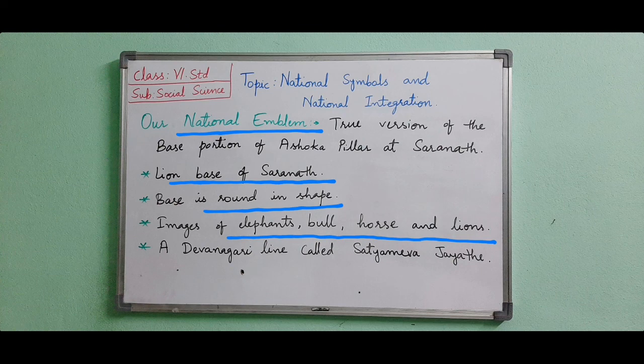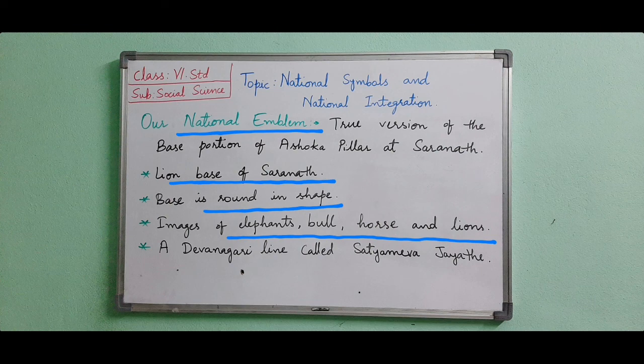Even on the white stripe of the flag, the symbol of the wheel is also found. Previously, as I said in our last video while discussing the national flag, we came to know that in the national flag also a wheel is there. Here in our national emblem also there is a symbol of a wheel. The government of India adopted our national emblem on 26 January 1950.